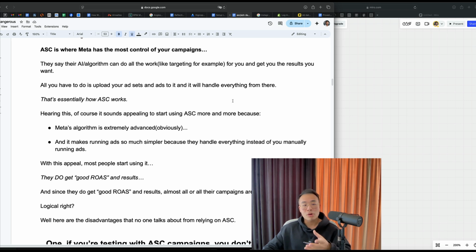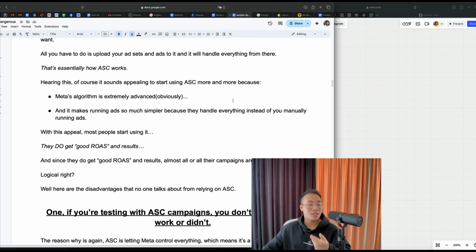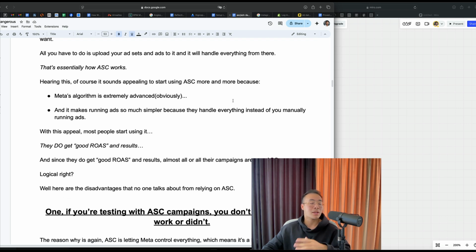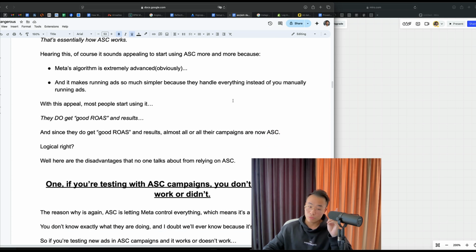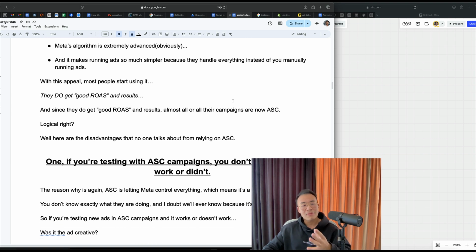Hearing this, of course, it sounds appealing to start using ASC more and more, because Meta's algorithm is extremely advanced, obviously, and it makes running ads so much simpler because they handle everything instead of you manually doing ads. With this appeal, most people start using it. They do get good ROAS and results, and since they do, almost all of their campaigns are now ASC. It's logical, right? Well, here are the disadvantages that no one talks about from relying on ASC.